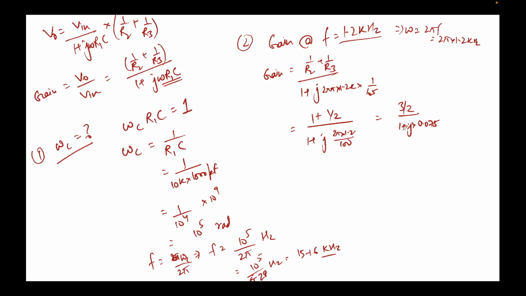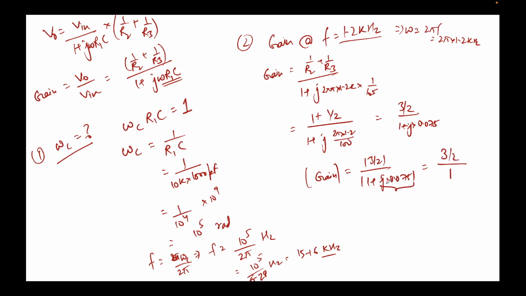So we need to just simply take the magnitude of this thing. So the gain magnitude will be the magnitude of 3 by 2 divided by the magnitude of 1 plus j 0.075. The magnitude of 3 by 2 is 3 by 2. This will be 1. Why will this be 1? Because this quantity is very small.